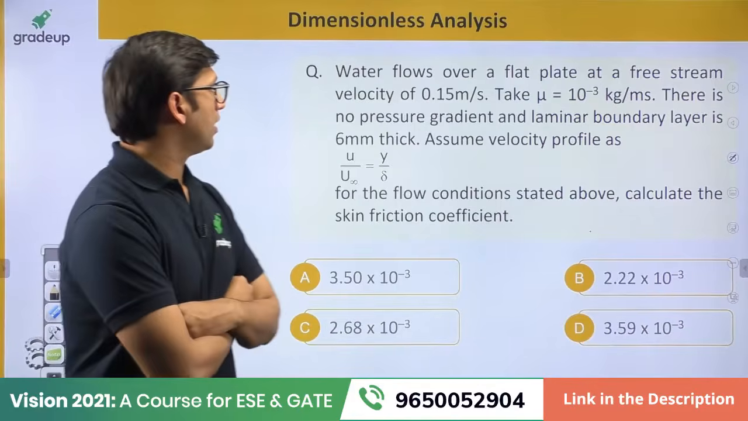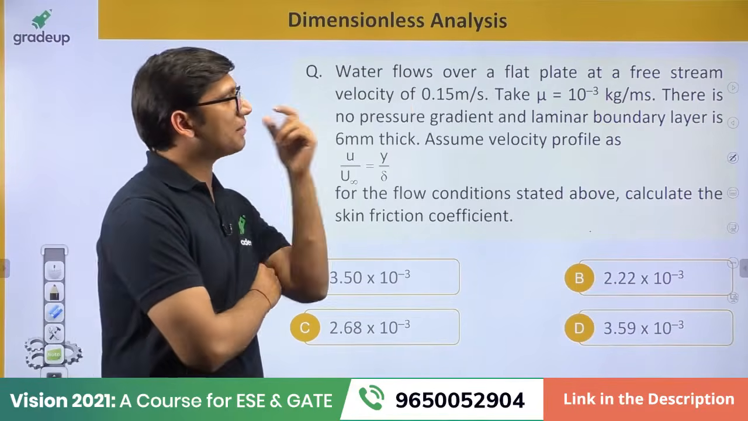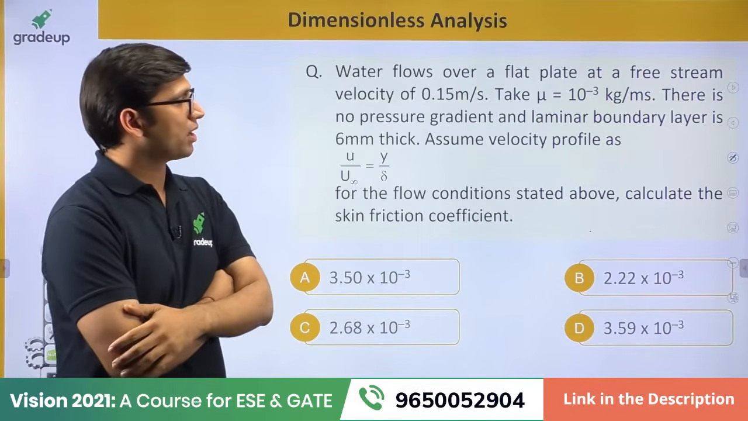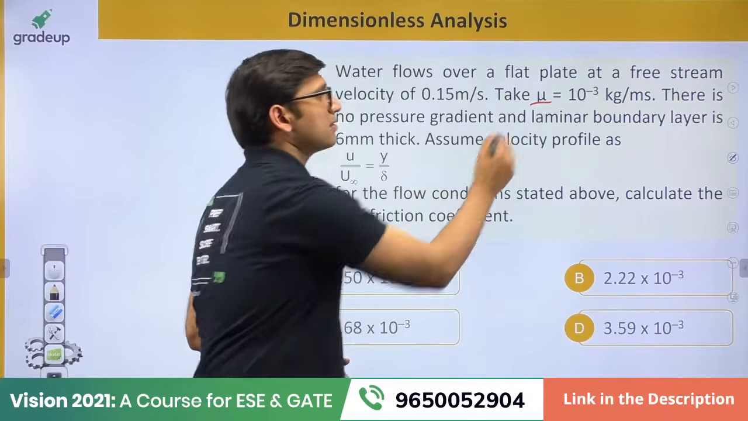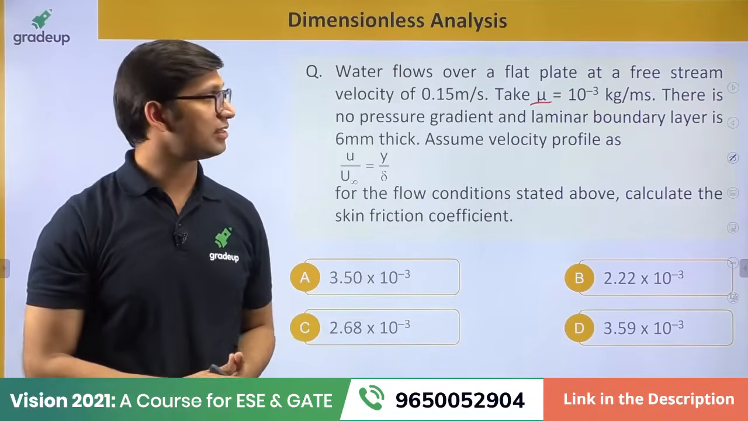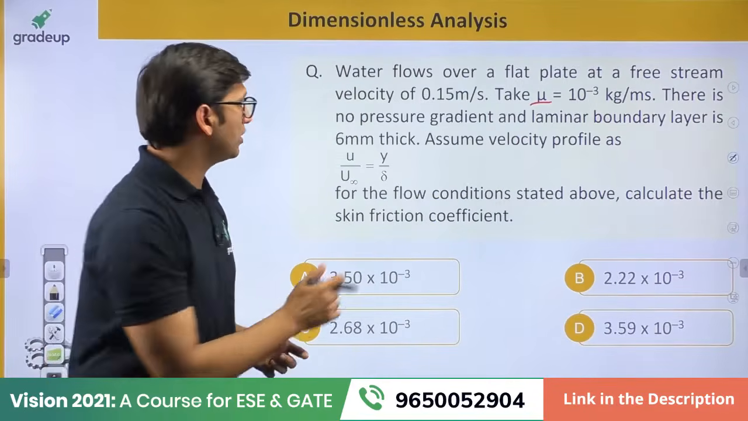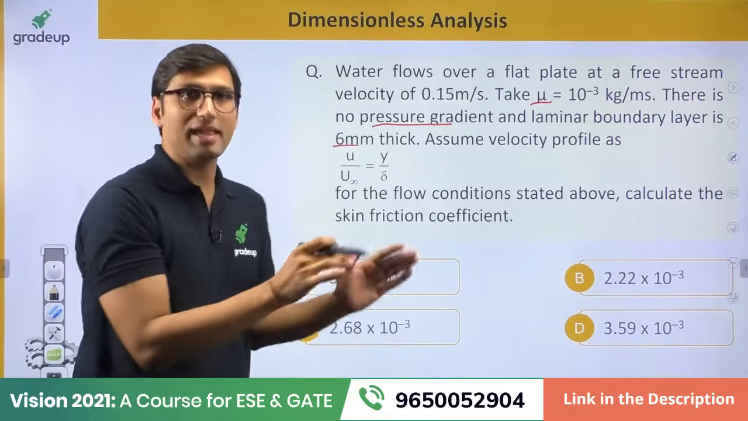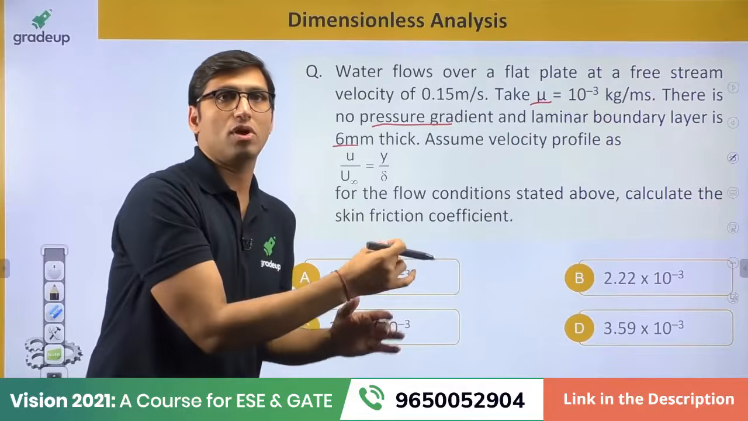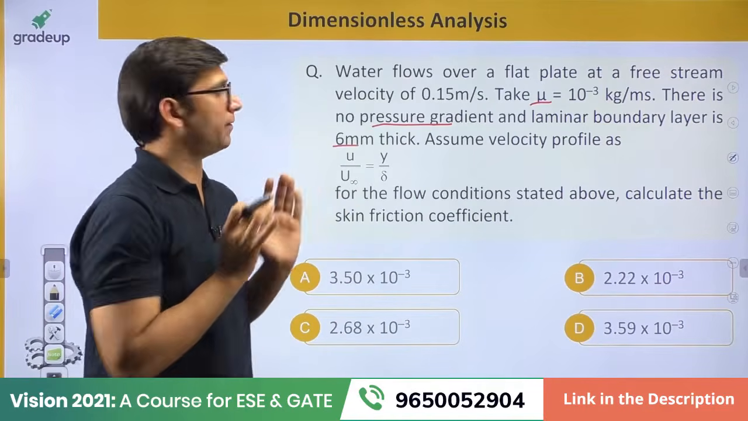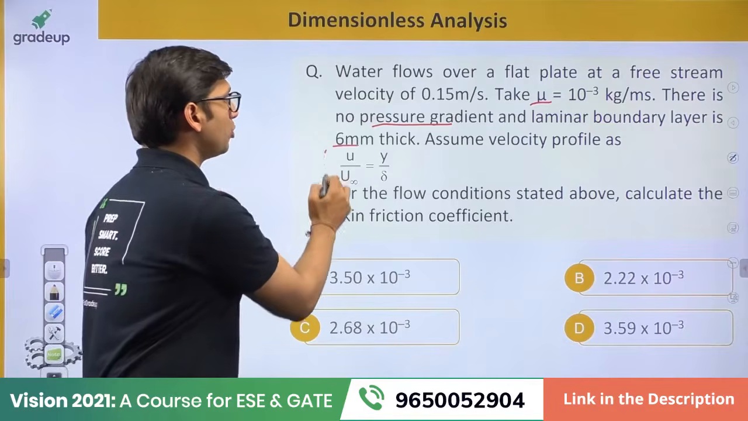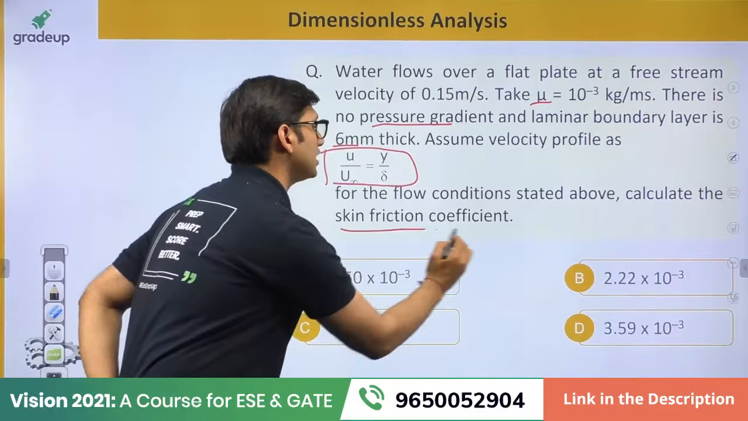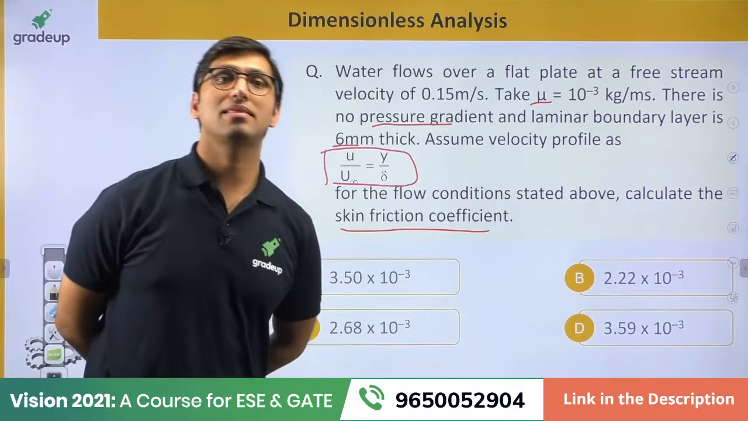Last question. In this question, they have given that water flows over a flat plate at a free stream velocity of 0.15 meter per second. Take dynamic viscosity as 10 power minus 3 kg per meter per second. There is no pressure gradient and the laminar boundary layer is 6 mm thick. So they are saying that it is a laminar flow because laminar boundary layer thickness is given in the question. Assume the velocity profile to be this. For the flow condition stated above, calculate the skin friction coefficient.